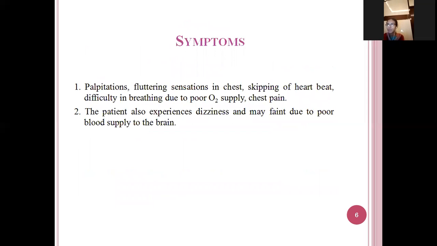Next, the symptoms: palpitation, meaning irregular heart rate and a fluttering sensation in the chest, skipping of the heartbeat, difficulty in breathing because of poor oxygen supply, chest pain and dizziness. Sometimes the person may faint because of poor oxygenated blood supply to the brain. These are the symptoms we can see in persons suffering from arrhythmia.